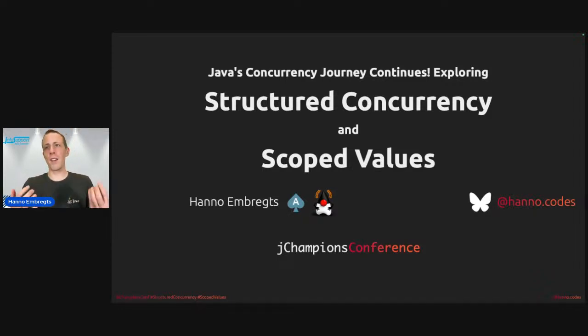We are one big Java family, right? And Java is what unites us. It doesn't matter where we live or what our preferences are. I would like to talk to you today about concurrency: how concurrency all started in the 90s, how the support of Java for concurrency improved over time, and what is currently happening in Java's latest releases.